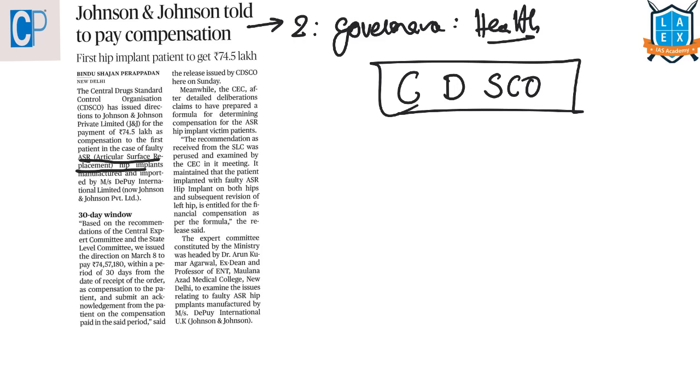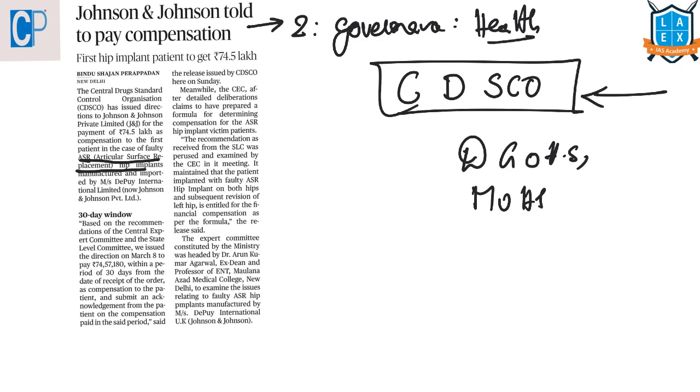From the prelims point of view, it is very important for us to know whenever an organization appears in the paper, because now they have been asking about what are its functions and under which ministry it falls. This Central Drugs Standard Control Organization functions under the Directorate General of Health Services under the Ministry of Health and Family Welfare, and it is the National Regulatory Authority of India.